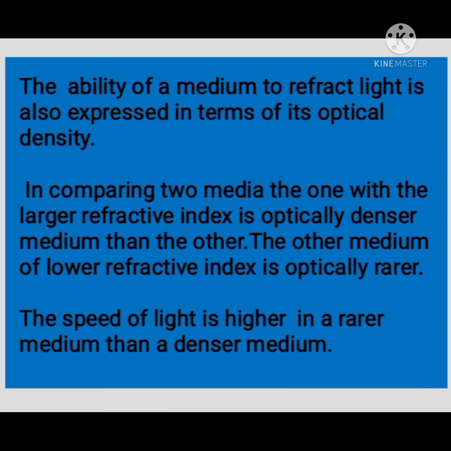Thus, a ray of light traveling from a rarer medium to a denser medium slows down and bends towards the normal. When it travels from a denser medium to a rarer medium, it speeds up and bends away from the normal. Students, in this module, we discussed refraction of light, laws of refraction and refractive index.